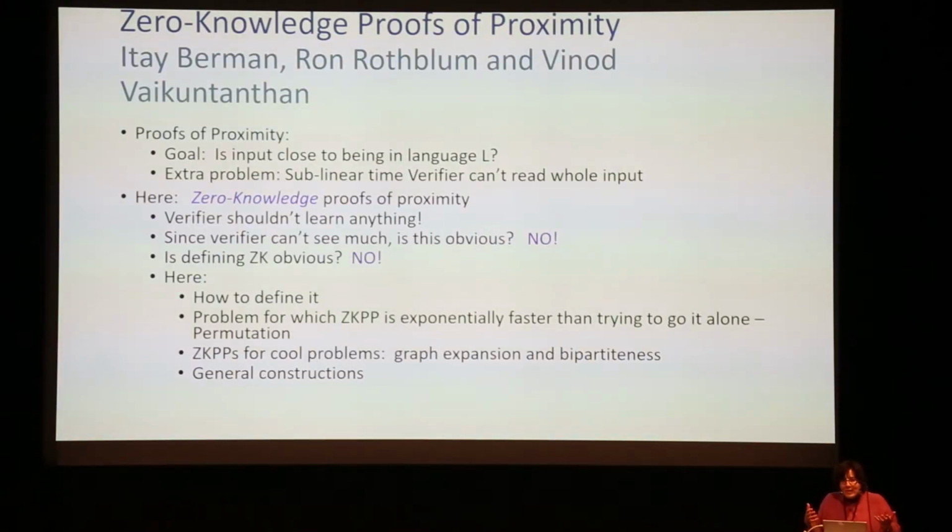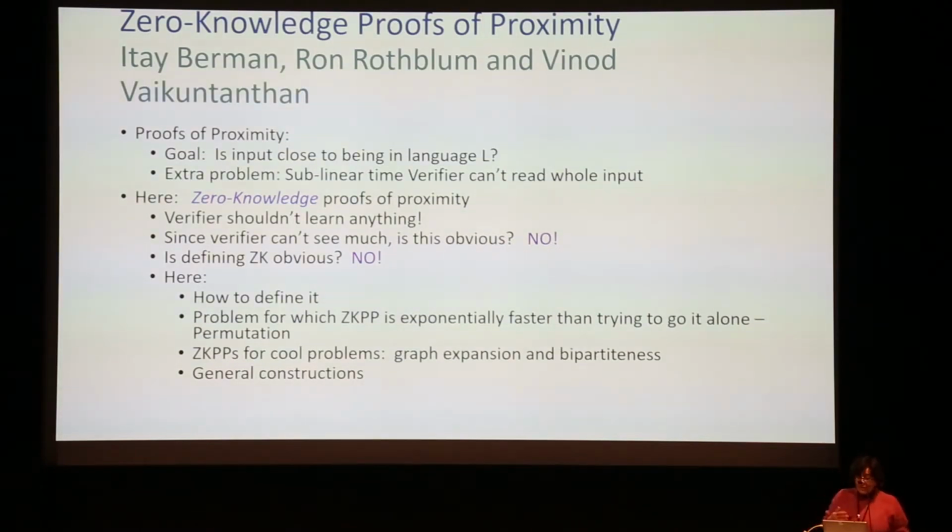Not clear. This is the first paper that actually does that. Actually, this is a problem I thought about 17 years ago, and I had no idea how to do this. So the question of how you even define this is not clear. It's not obvious at all. And the fact that the verifier sees a few bits doesn't mean it doesn't learn anything. So how do you get protocols that do that? Also not obvious. Just because you see just a few bits, you're not supposed to learn anything. So nothing here is obvious, not in the definitions and not in the solutions.